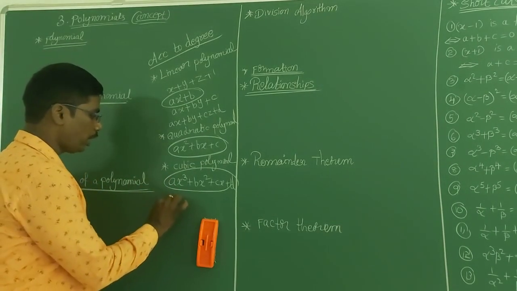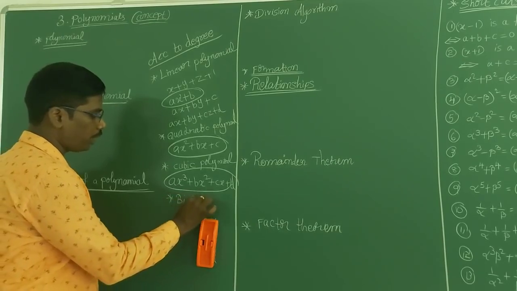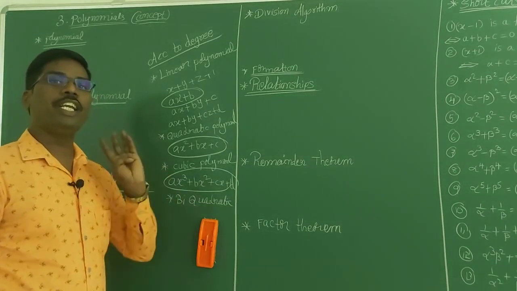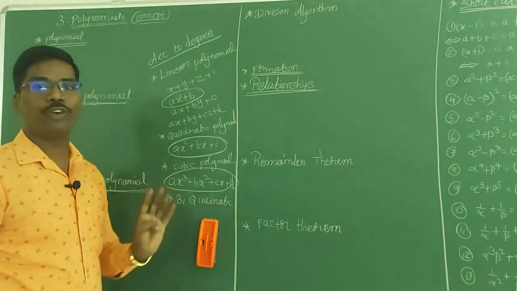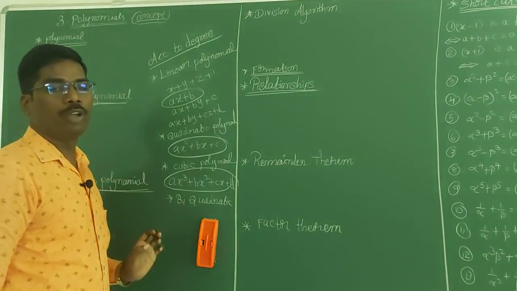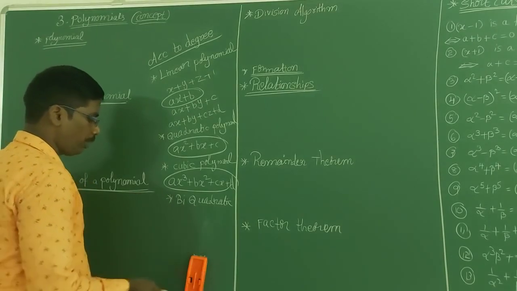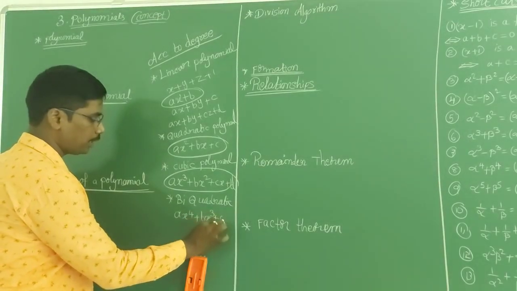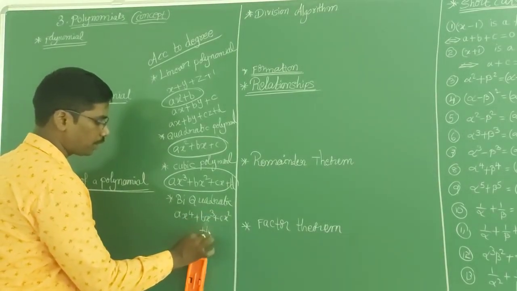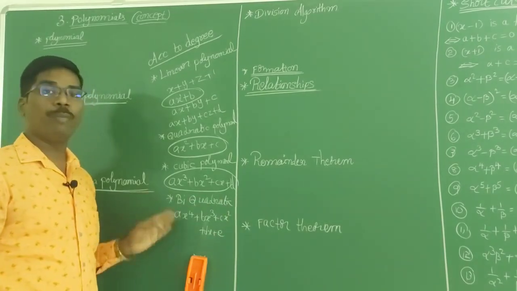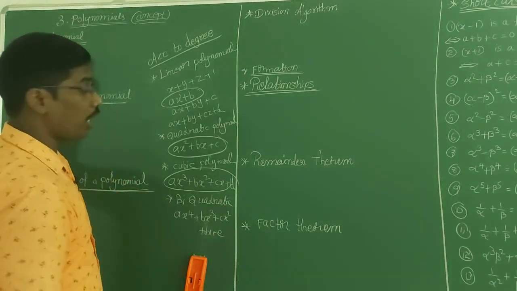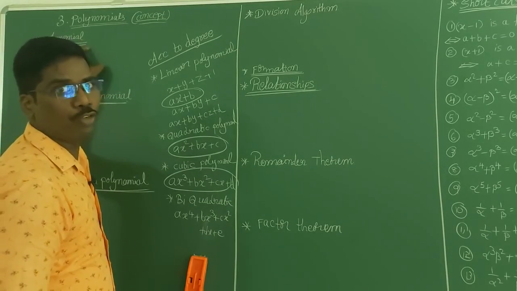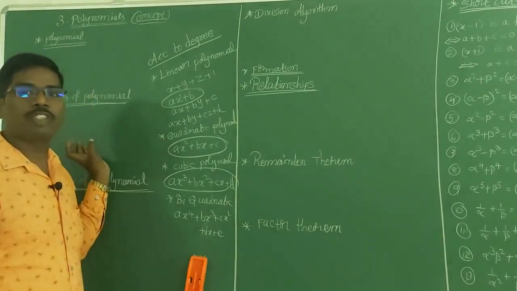Now, biquadratic polynomial. A polynomial which is having degree 4 is called a biquadratic polynomial. Standard form is ax to the power of 4 plus bx cube plus cx square plus dx plus e. So now we learned polynomial, zero of the polynomial, zero polynomial, and the standard polynomials, and we got the concept of types of polynomial.